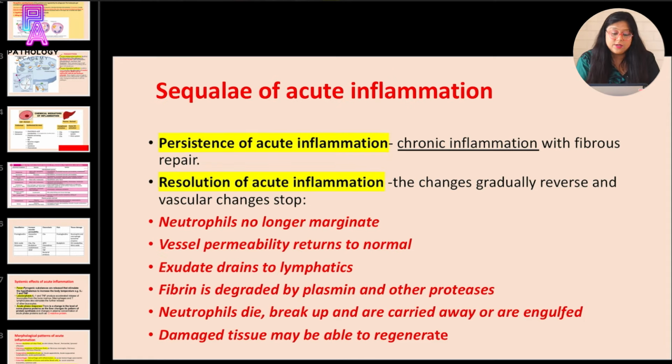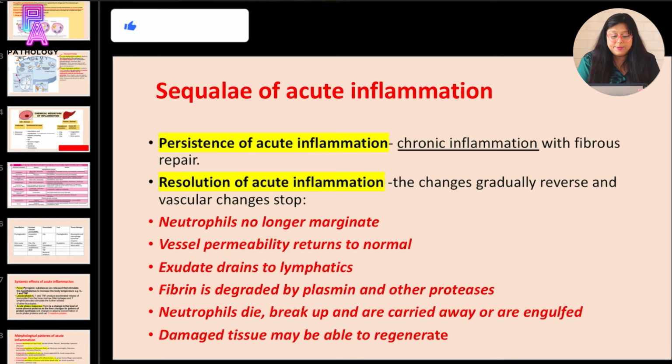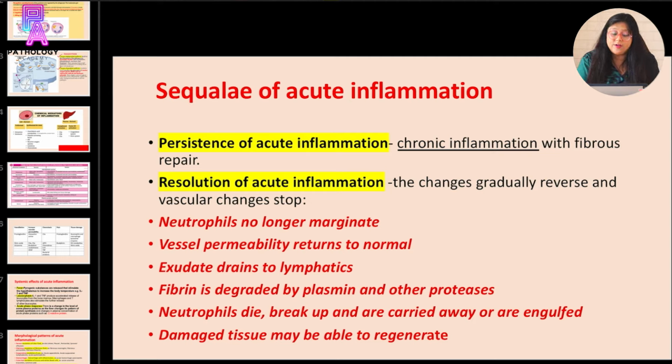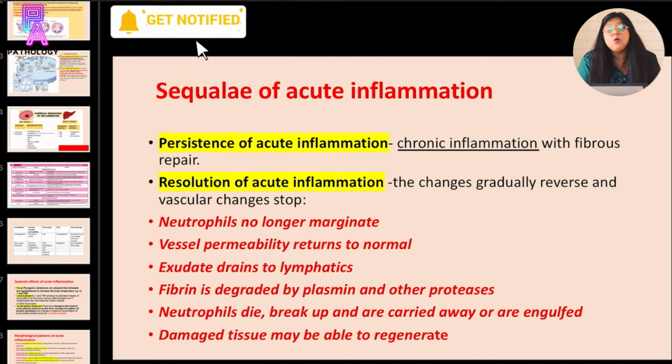Sequelae of acute inflammation. Now, once the acute inflammation is done, what can happen? Either it can persist or it can resolve. So, if there is persistence of acute inflammation, it will lead to chronic inflammation, and which will further lead to repair. And if there is resolution of acute inflammation, all the changes which have happened in acute inflammation will gradually reverse. For example, the neutrophils will no longer marginate, the vessel permeability returns to normal, the exudate drains to lymphatics, the fibrin is degraded by the plasmin and other proteases, and neutrophils die, break up, and are carried away or are engulfed, and the damaged tissue may be able to regenerate.